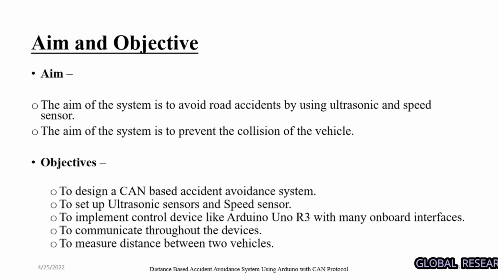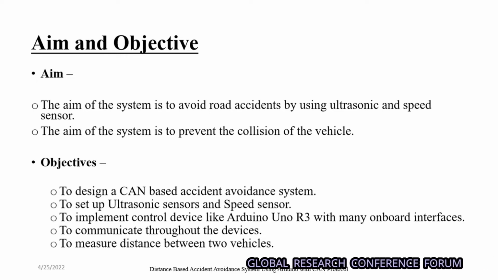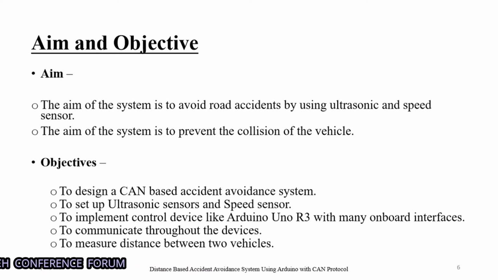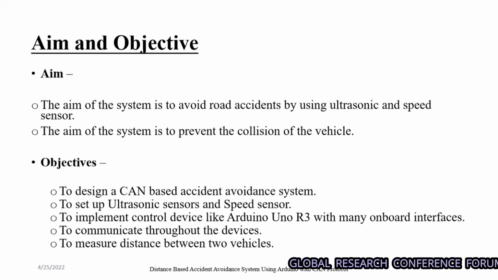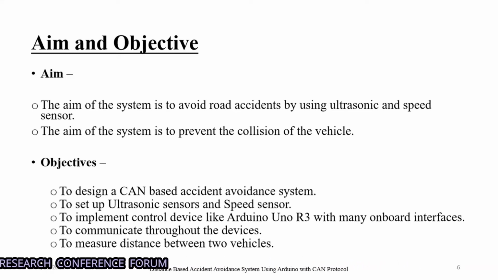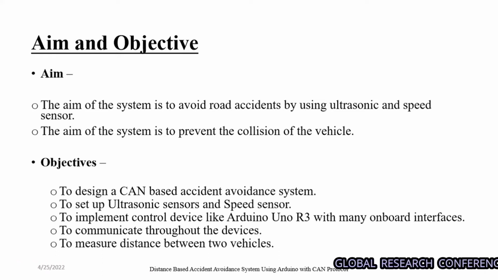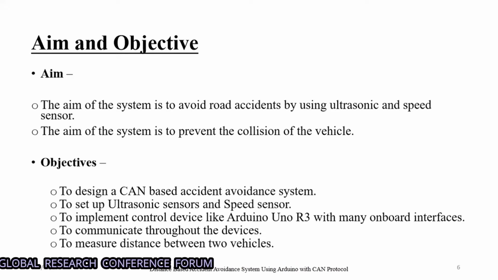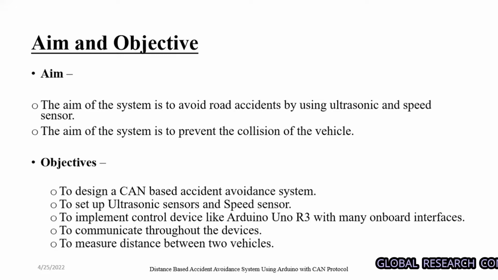Continue. Okay. The aim of the system is to avoid road accidents by using an ultrasonic sensor and speed sensor. The objective is to design a CAN-based accident avoidance system, to set up the ultrasonic sensor and speed sensor, and to implement control devices like Arduino R3 with many onboard interfaces to communicate between the devices to measure the distance between two vehicles.